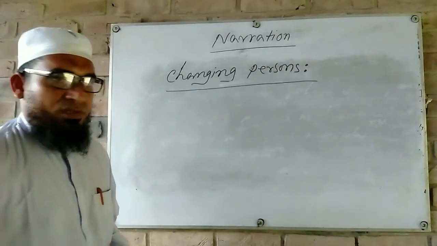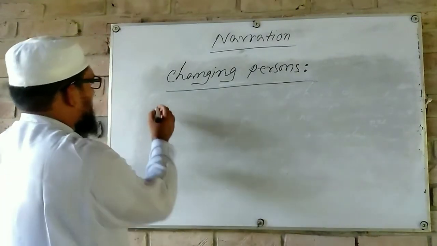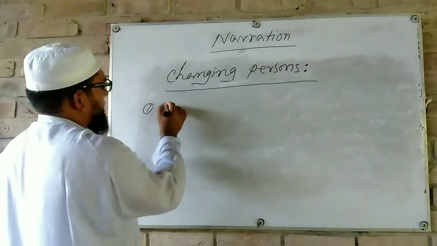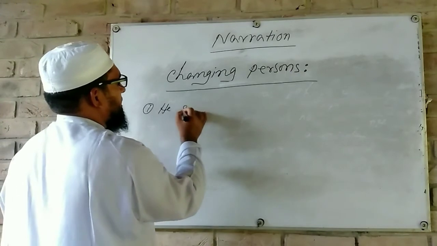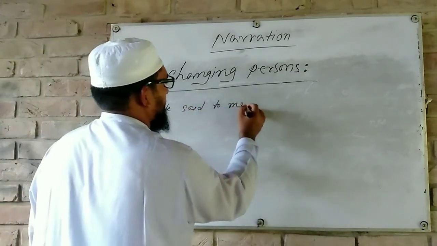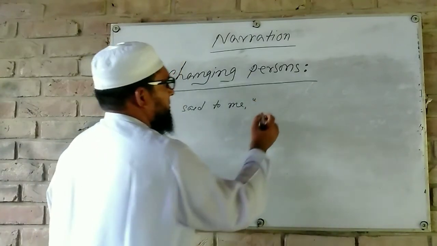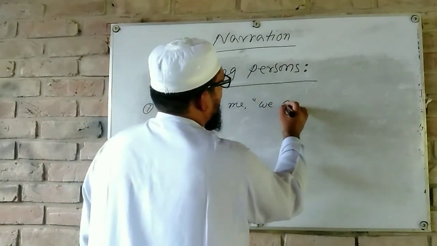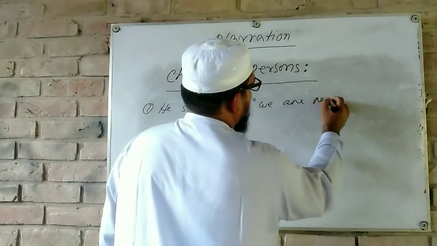Changing person. Suppose, for example, he said to me, we are ready.